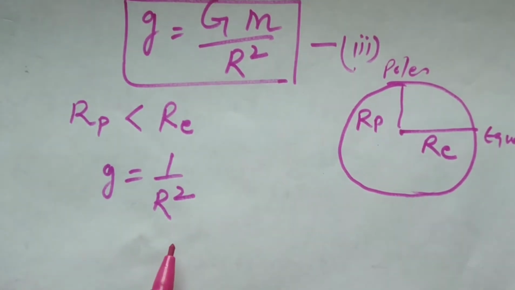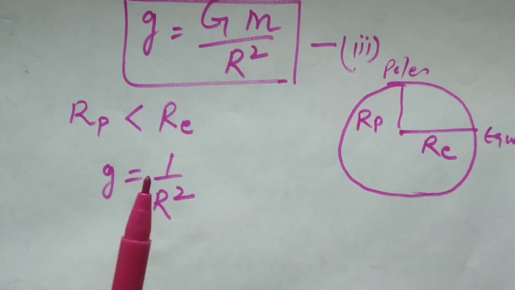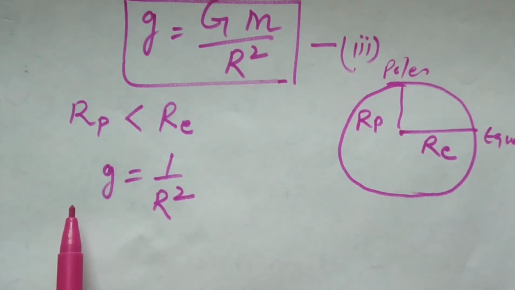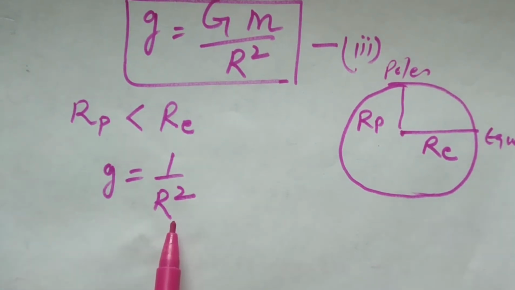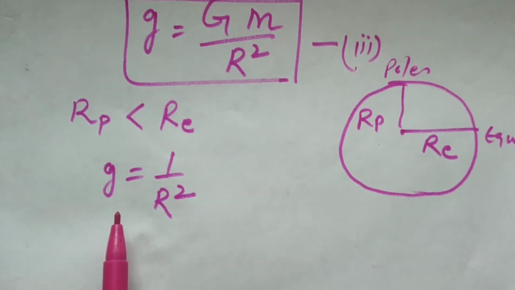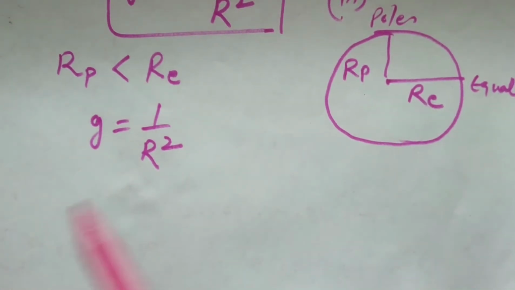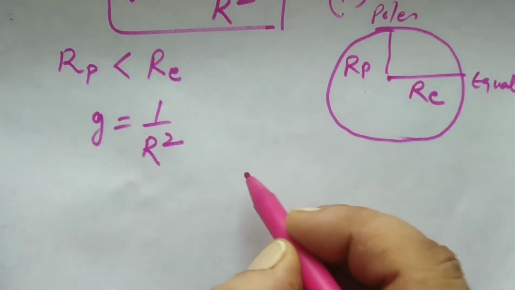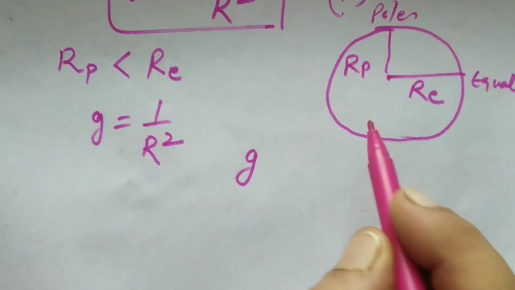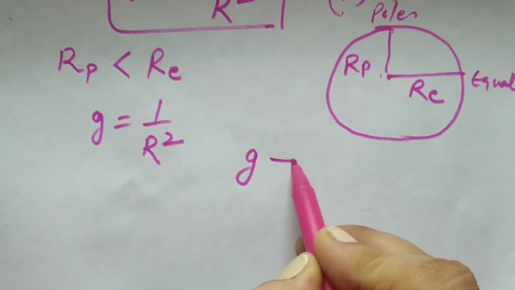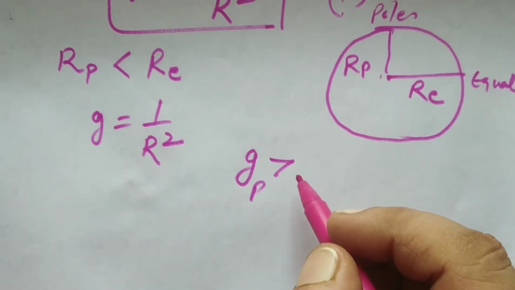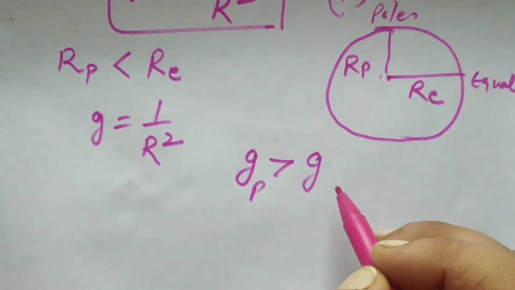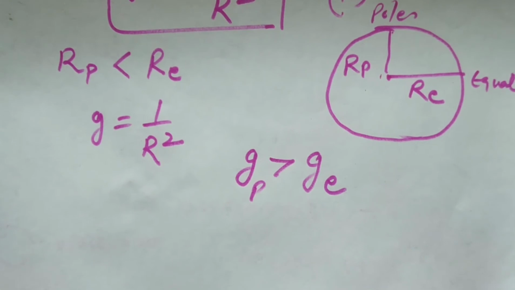It is inversely proportional to the radius. That means if the radius is more, the value of g will be small. If the radius is less, the value of g will be more. So, in other words, the value of g will be more at the poles due to smaller radius than the value of g at the equator. So, the value of g becomes greater at the poles than at the equator.